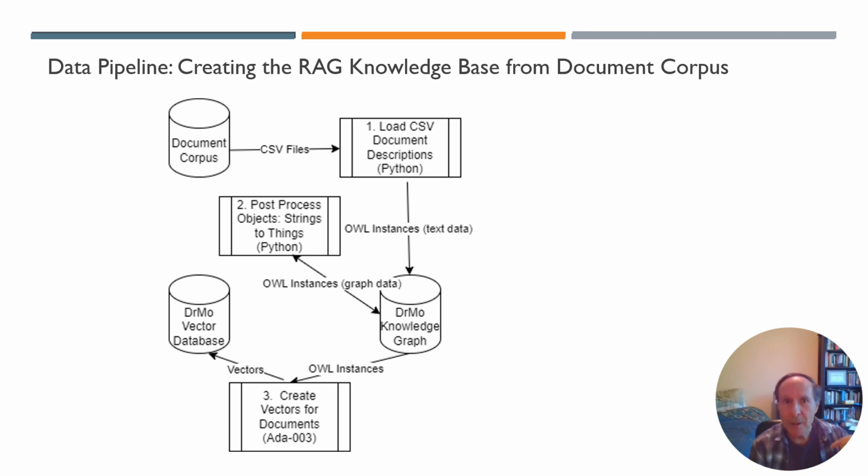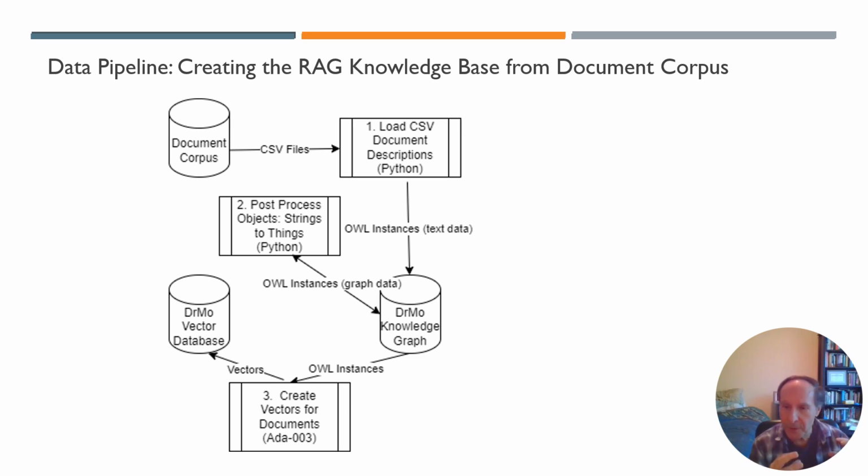So each row in the CSV file was a new object, and each column in the CSV file was a new data property from metadata for the document. Then step 2 of this process was to post-process these objects, to go from strings to things. So to take some of the data properties and turn them into objects and object properties. For example, one of the bits of metadata is a URL to the actual document. So to get the actual text for the document, we would follow that URL.